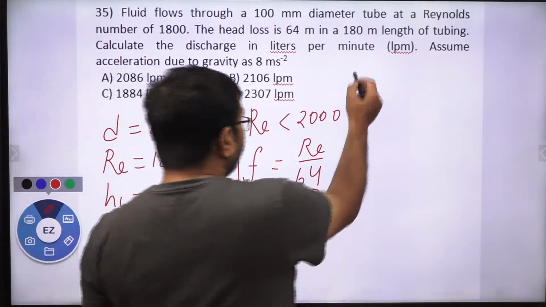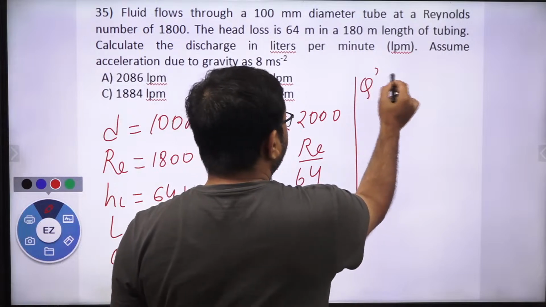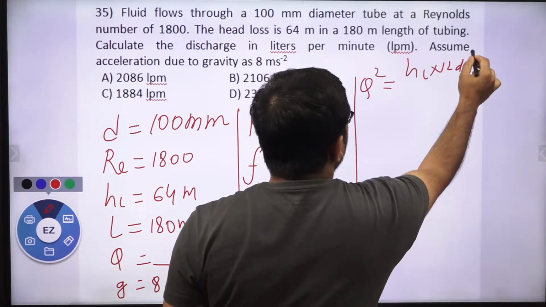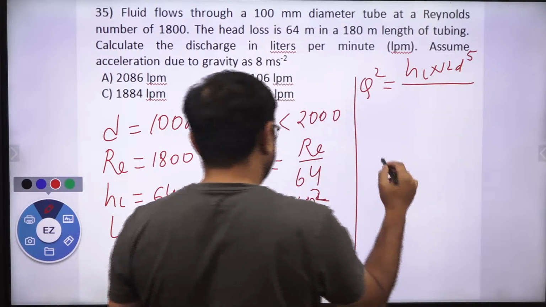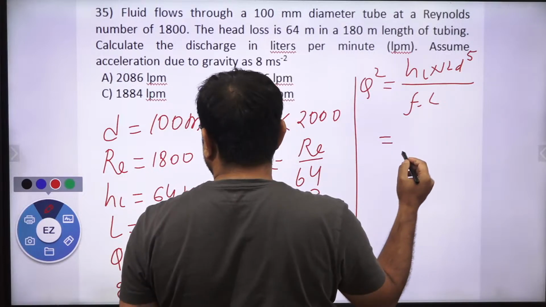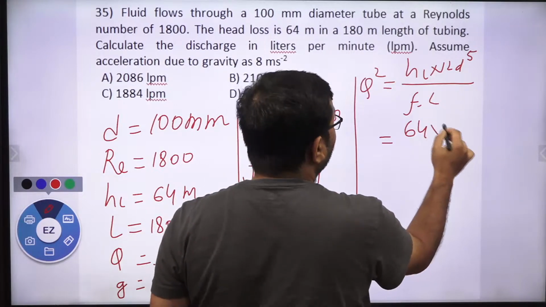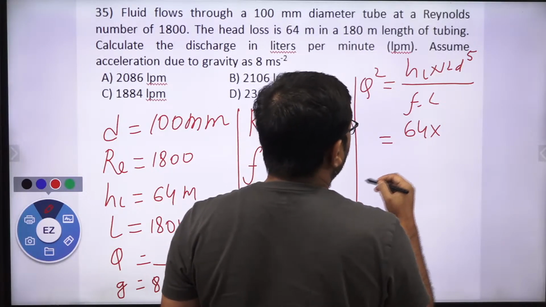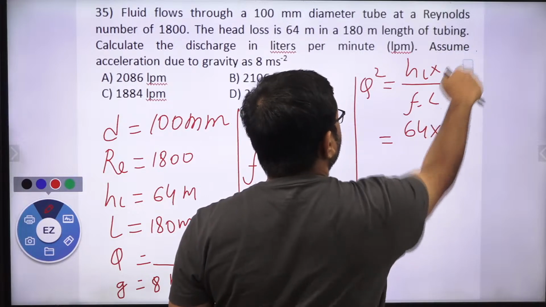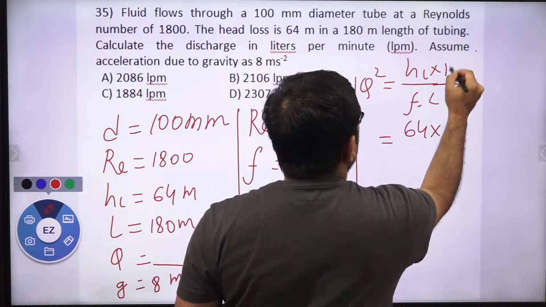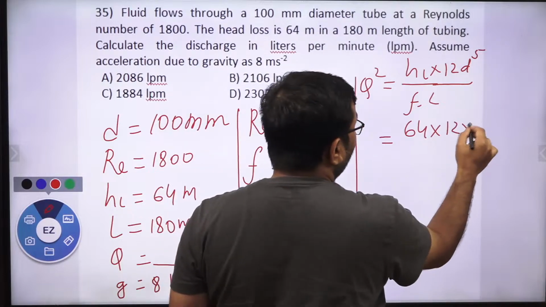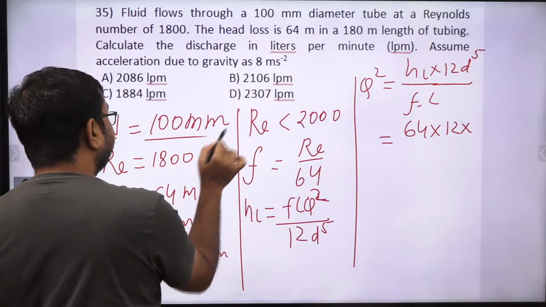Okay, so now we need to find the discharge. Can I write Q square is HL into 12 into D to the power 5 over f into L? HL is given, that is 64, and this is 12, and D is the diameter, 100 millimeter.